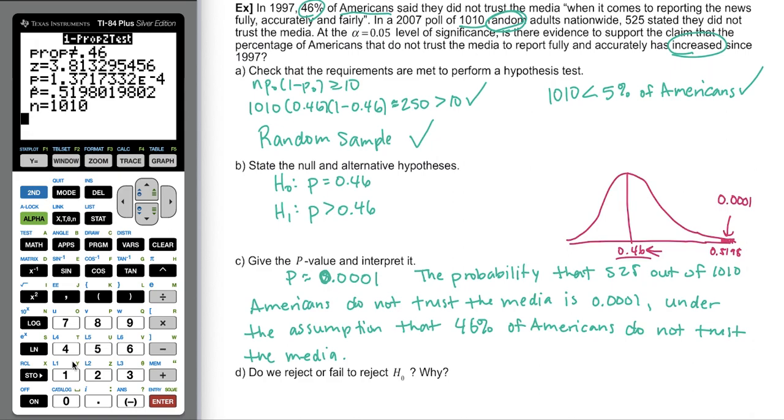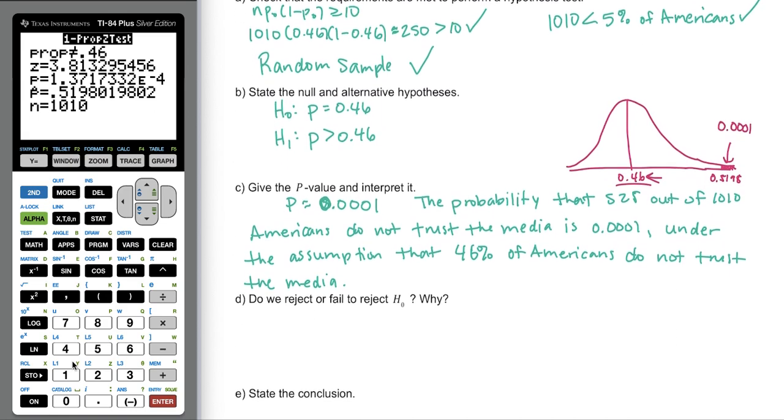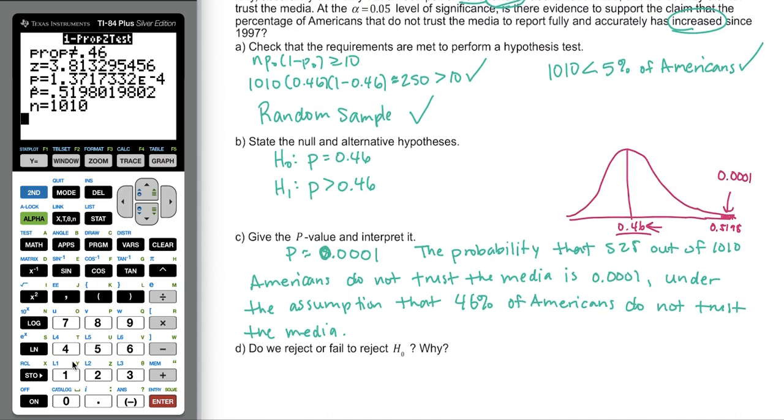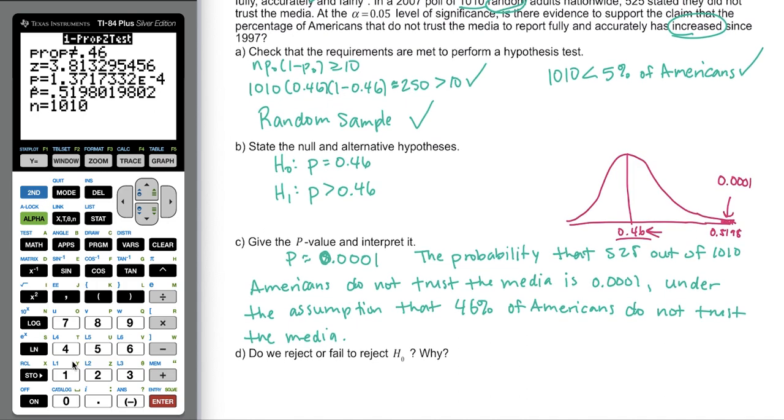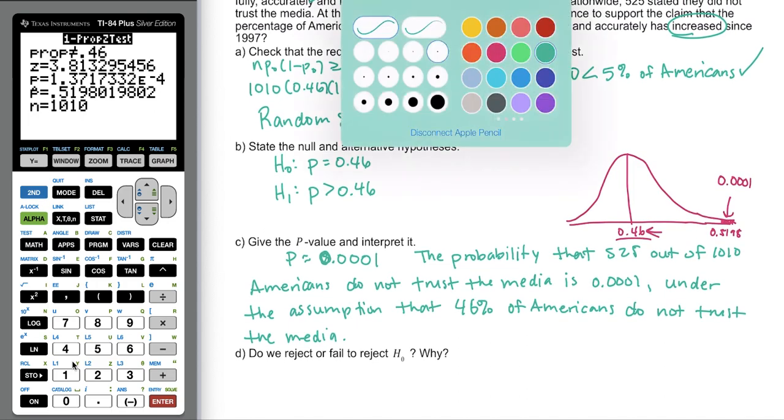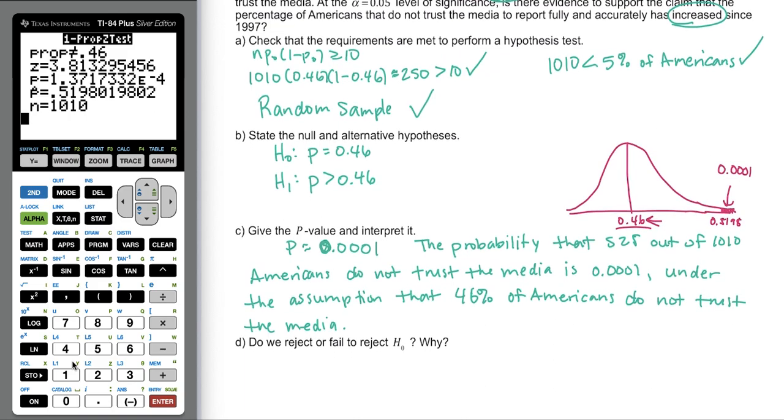So that answers the question really for part D. Do we reject or fail to reject H0? Why? Well, in this particular question, the level of significance alpha was 0.05. All you need to do is compare p to alpha. In this case, p is less than alpha. The probability of getting these results is less than 0.05, which is the level of significance.